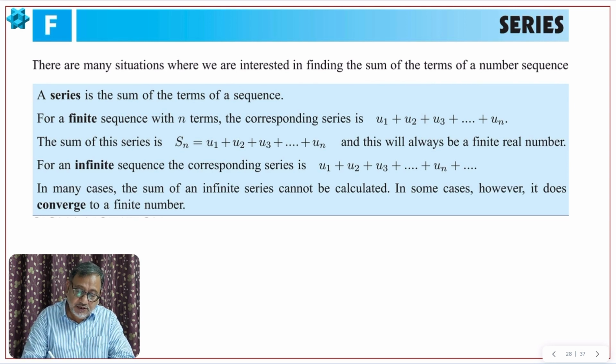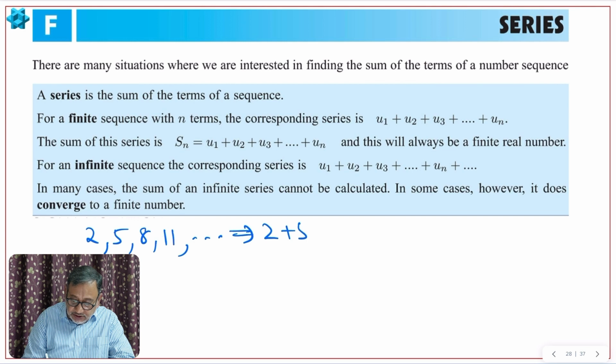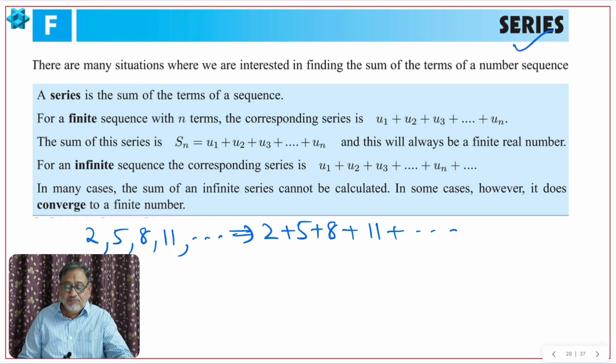For example, if you have a sequence 2, 5, 8, 11 and so on, this is a sequence. When you write them with plus plus plus or minus minus minus, that is called a series. 2 plus 5 plus 8 plus 11 plus so on. This will be the series. Okay, this is the meaning of series. Now series will have its sum. Okay, we can add it.